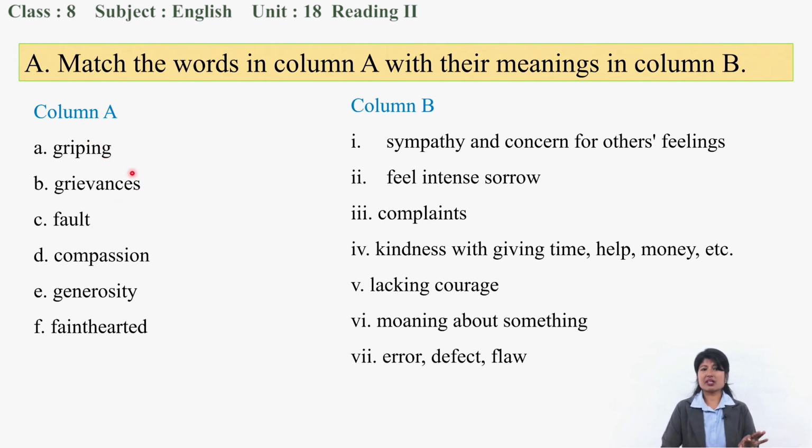Grievances. Gripping, grievances. They are of a similar meaning, right? Fault. What is fault? A very easy and commonly heard word. We have been using it time and again in our life. Compassion, a very nice sounding word. Generosity, what we need to have in our life. Faint-hearted. So we have these six words and the meanings are here in column B. Now let's match them with their meanings.